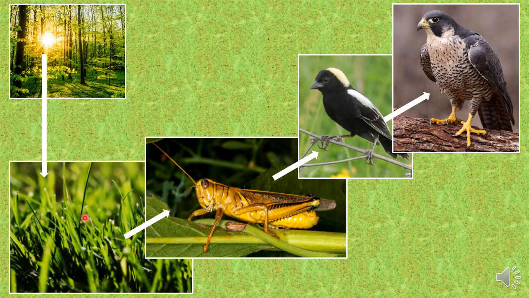So they all are independent organisms, but they are related to each other. They depend on each other for their nutritional requirements. And why? Because by the oxidation of all the nutrition that we obtain, we get energy. And to do any work in the world, whether it is a living or non-living system, we require energy. So a chain-like series is formed, made up of organisms which depend on each other for food, and that is the food chain.